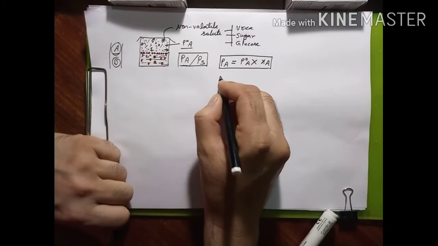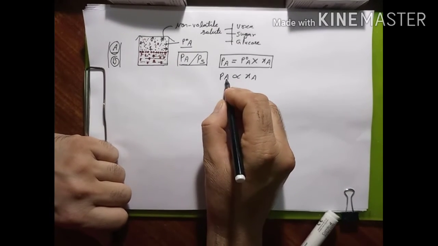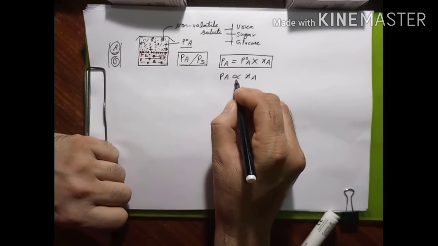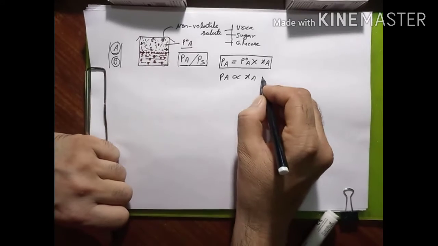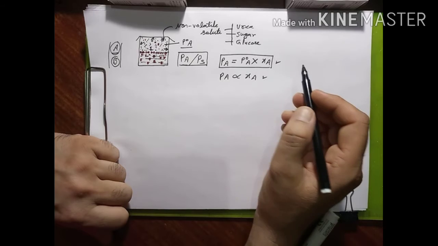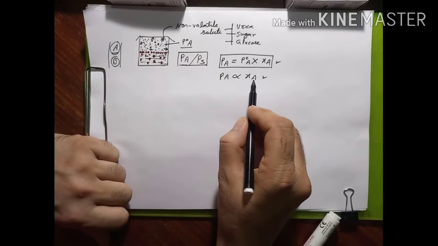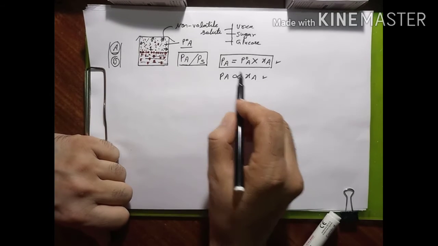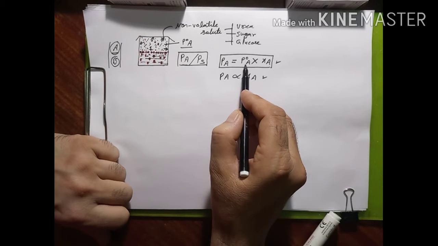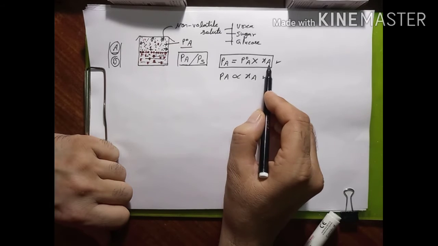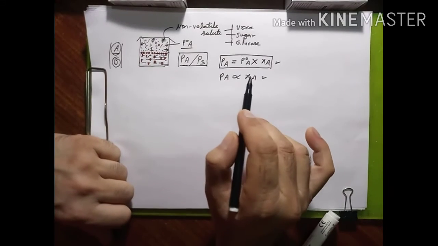And if it is assumed to be constant, then PA is directly proportional to XA. We can say this partial vapor pressure of the component A is directly proportional to the mole fraction of that component. So this is Raoult's law. Either you define it this way or that way, they have the same meaning. Partial vapor pressure of the component A is directly proportional to the mole fraction of that component, or partial vapor pressure is equal to the product of the vapor pressure of that component in the pure form and the mole fraction of that component. So this is a brief idea about Raoult's law.